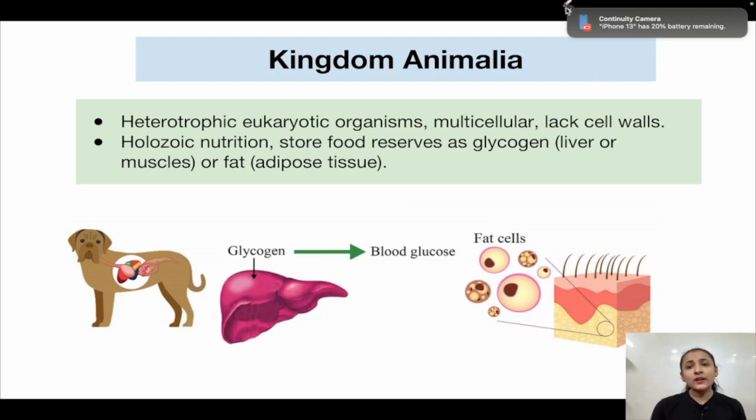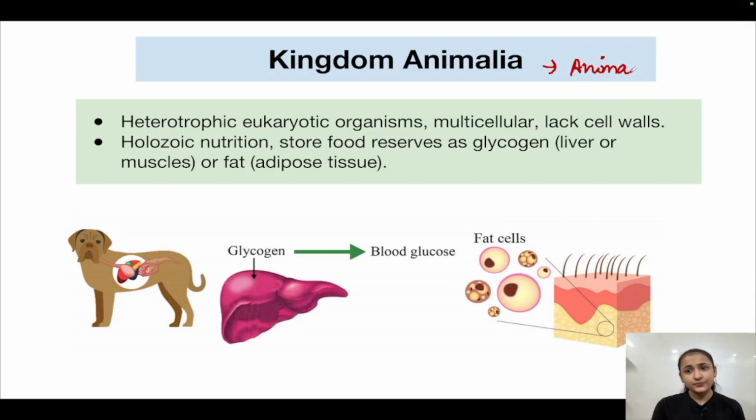Now, talking about kingdom Animalia. Kingdom Animalia, as the name suggests, comprises animals. Animals are heterotrophic organisms. They are also eukaryotic. Heterotrophic means that they cannot synthesize their own food. They are dependent upon external sources in order to derive their nutrition or obtain their food.